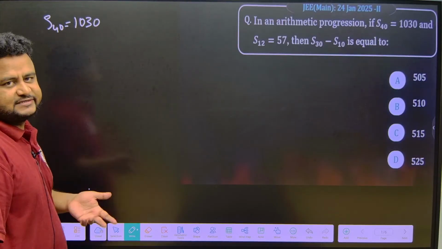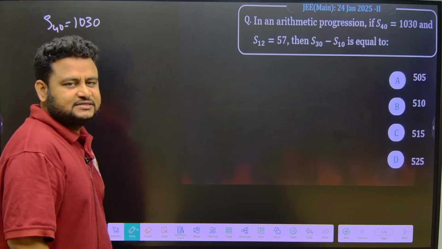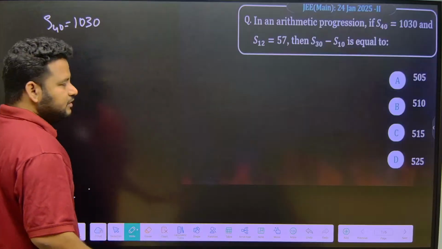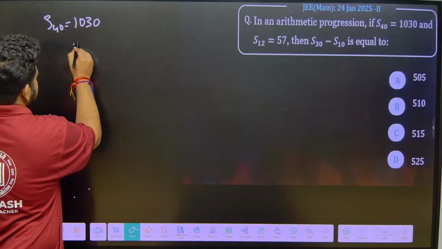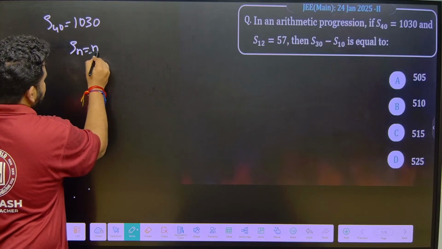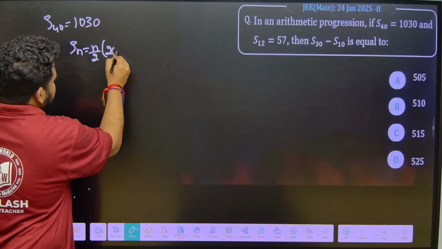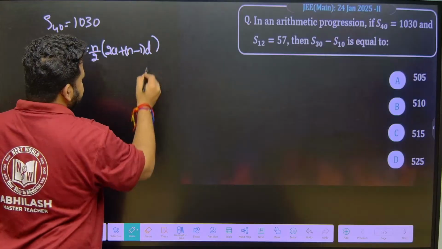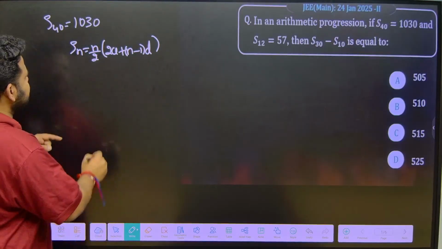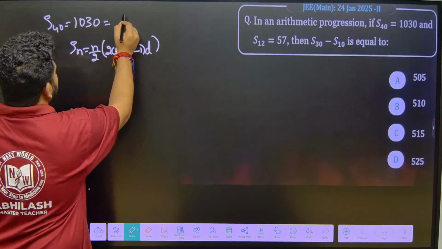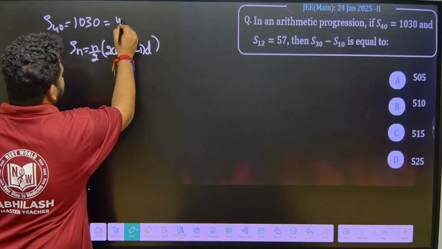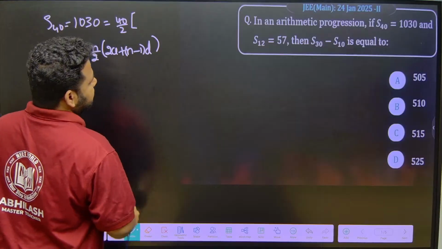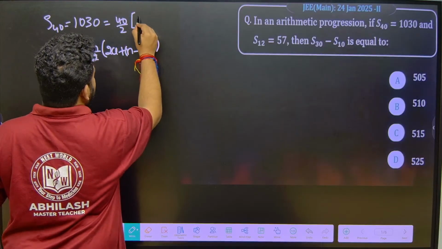So what is the formula for Sn? Sn is equal to n by 2 into 2a plus n minus 1 into d. Let me write the formula once. Sn is equal to n by 2 into 2a plus n minus 1 into d. This is the formula that we have. Applying this here, what will you get? This will become 40 by 2 into 2a plus n minus 1 into d. We don't know a, let us write a as well.